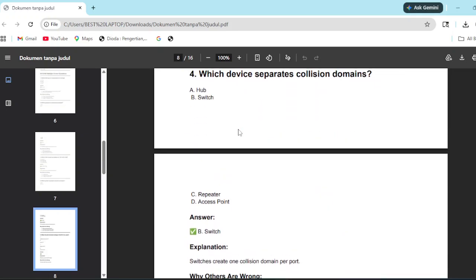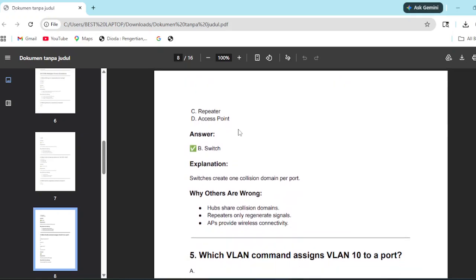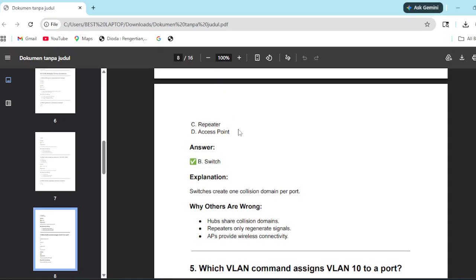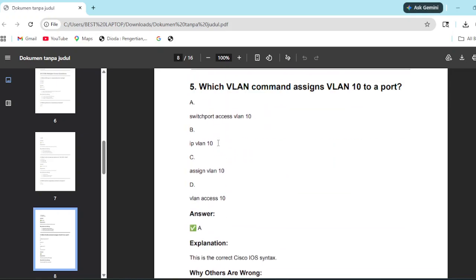Number 4: which device separates collision domains? The answer was switch. A switch creates one collision domain per port. The others are wrong because hubs share collision domains, and repeaters only regenerate signals; there's no actual connection. An access point only provides wireless connectivity, so it doesn't do much with collisions.